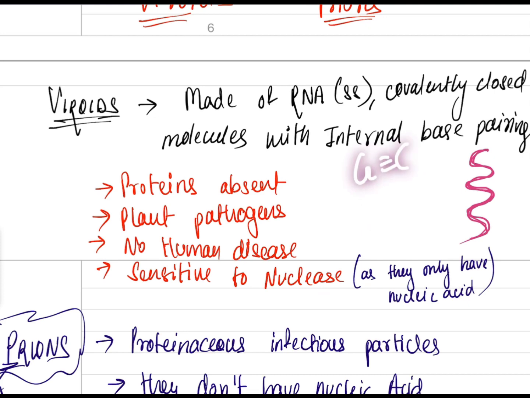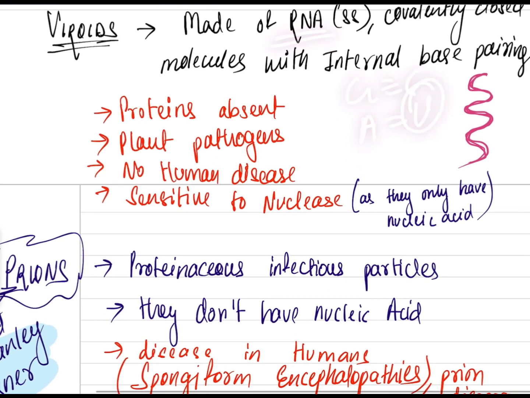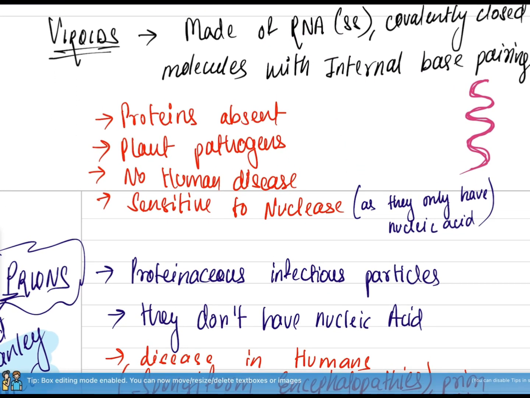No, it is not correct, because it is RNA. RNA doesn't have thymine. Instead of thymine, it has uracil. So this is very important, don't forget it. If it was DNA, then it would have been thymine. But in case of RNA, G will triple bond with C, but A will double bond with uracil. So remember it.